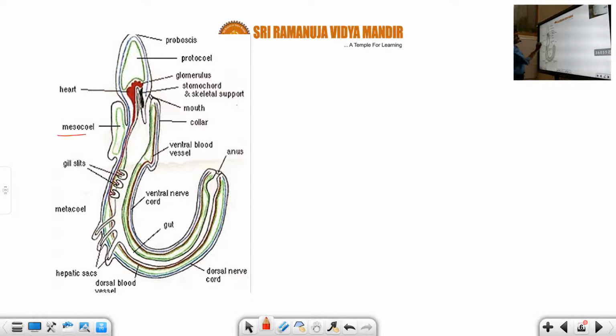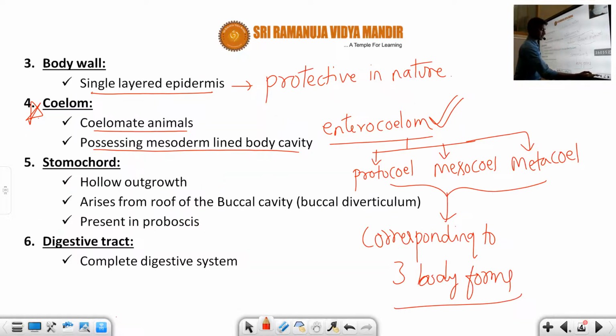See, this is the mesocoel. And about the protocoel, you can see the protocoel is the upper part now. And the side part we can observe is the mesocoel. And another one, the bottom part, we can represent as the metacoel. So students, this is about the coelomic cavity or body cavity of Hemichordata. So move to the next slide, previous slide.